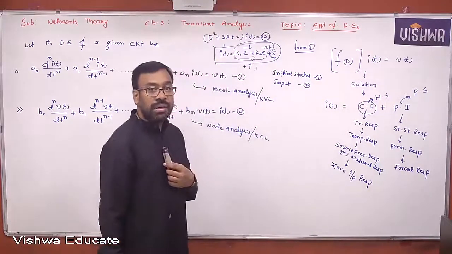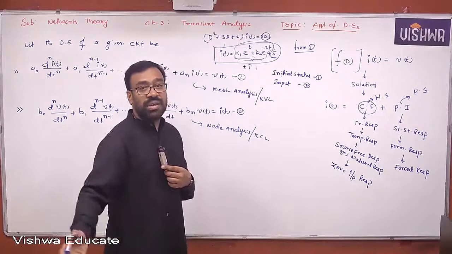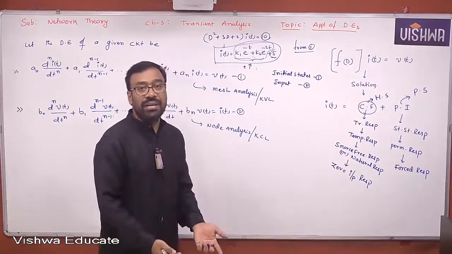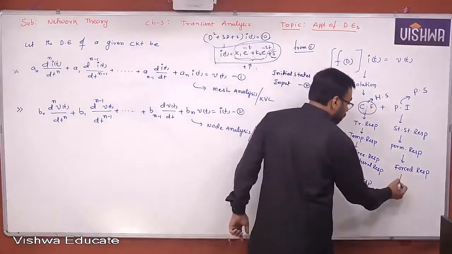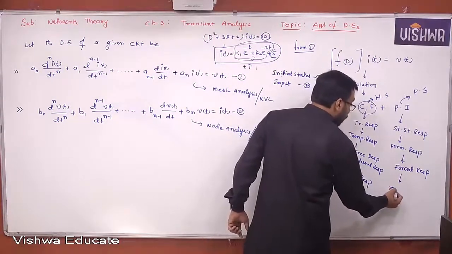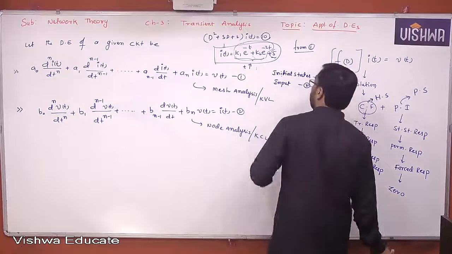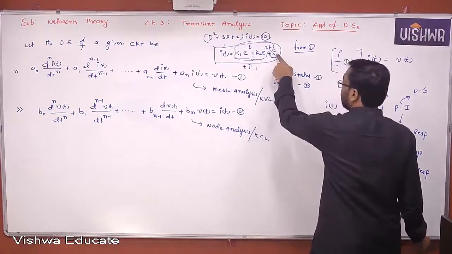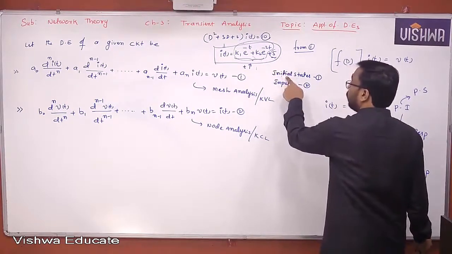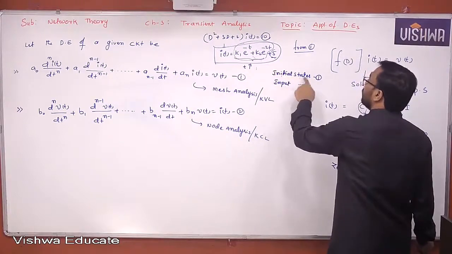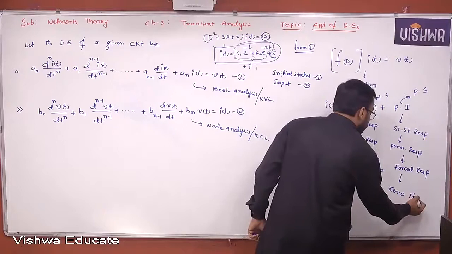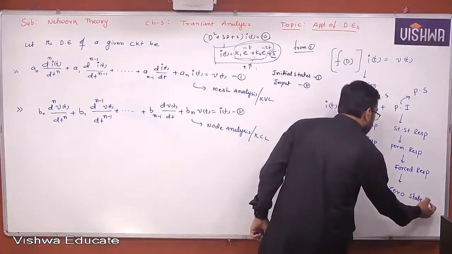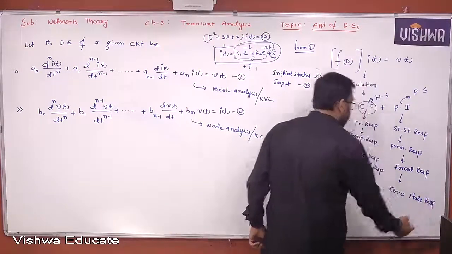Sometimes in the exam, the zero input response is given as below. That means he has given indirectly the transient response only. Now here it is given as the zero state response, because you can calculate this response by suppressing the initial states according to the superposition theorem. So zero state response, zero input response.